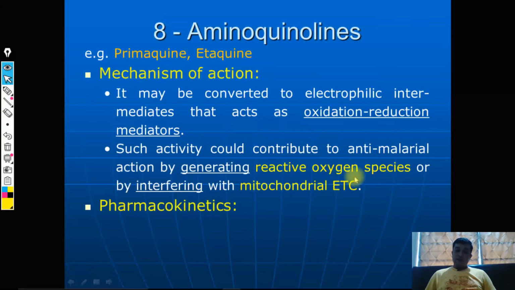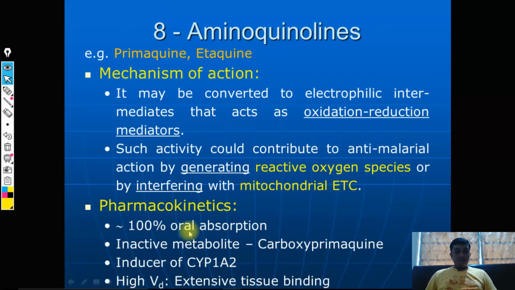You know that the mitochondrial ETC is very important for the generation of ATP, right. So once the ETC is disturbed, and mitochondrial function is disturbed, definitely you could have a very good schizonticidal activity. That's how these drugs are acting. Pharmacokinetically, the absorption is near about 100% by oral route. So that's a very good point.